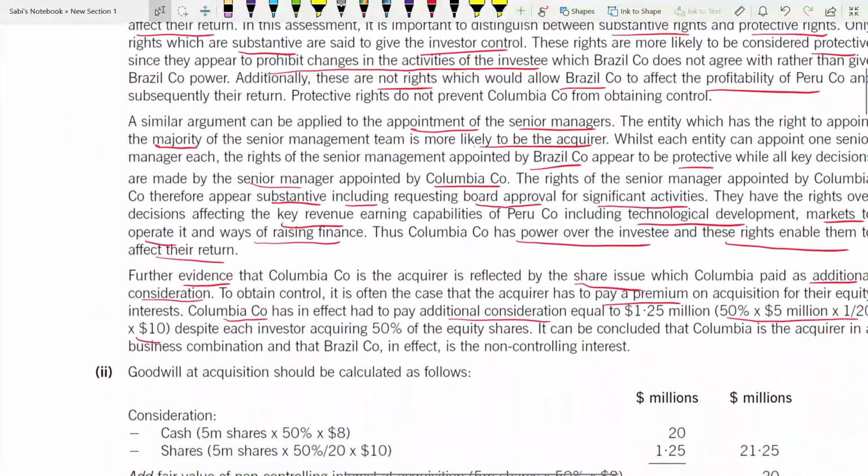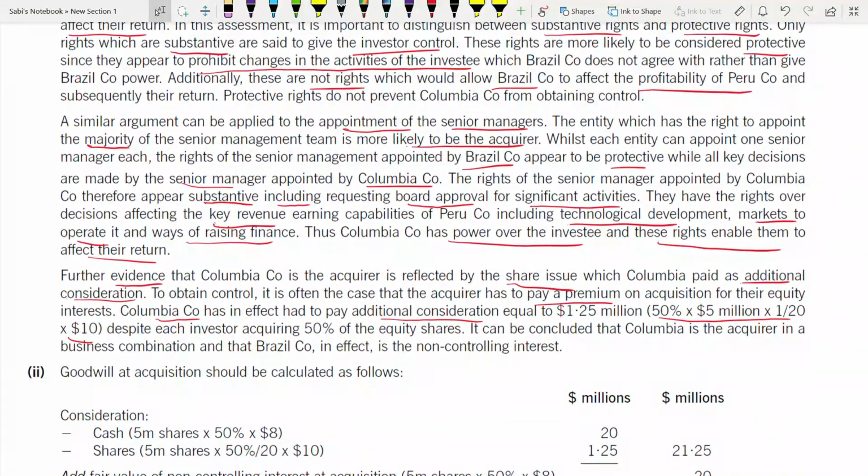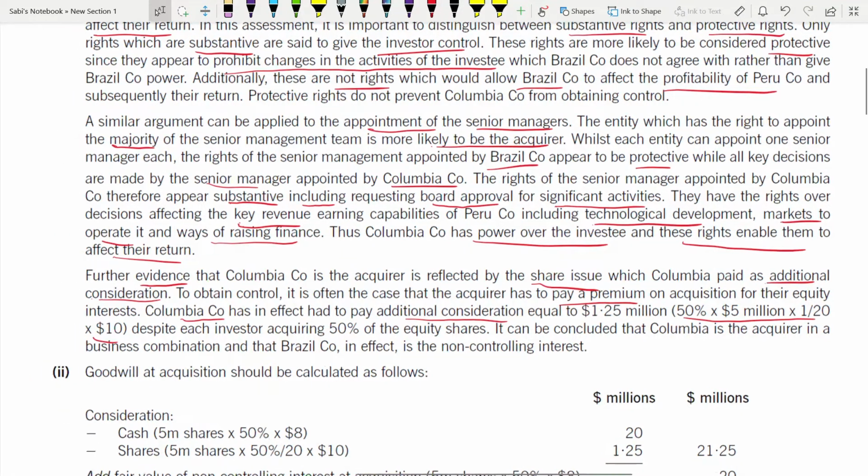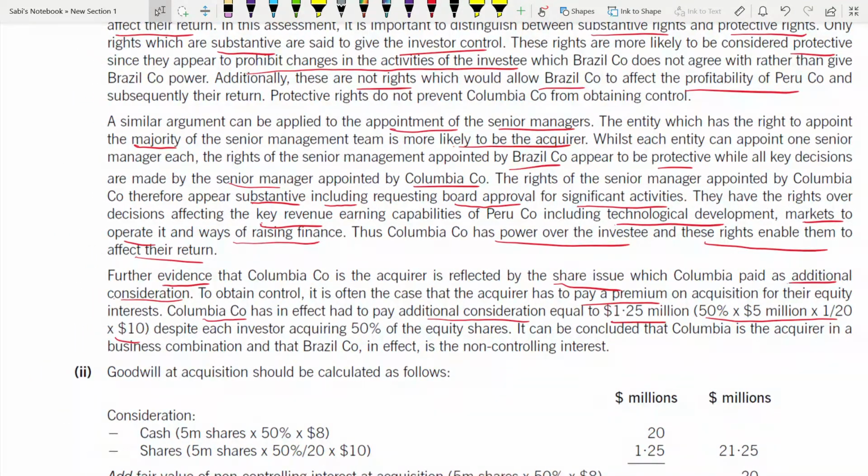So that's how you are getting it: 50% into 5 into 1 over 20 into 10, which is 1.25 million. Okay, so it can be concluded. Don't forget to give your conclusion. At the end, it can be concluded that Colombia is the acquirer in a business combination, and that the Brazil company in effect is the NCI because this is a 50% acquisition.